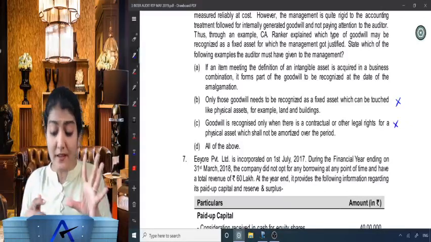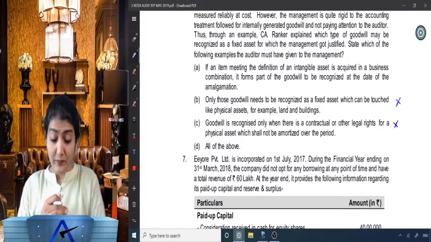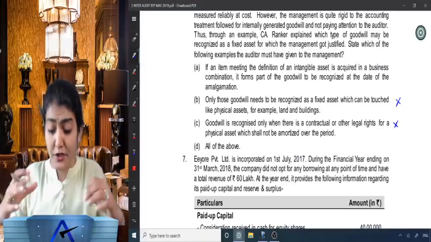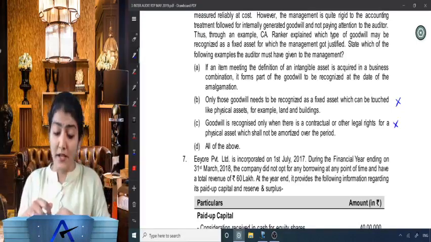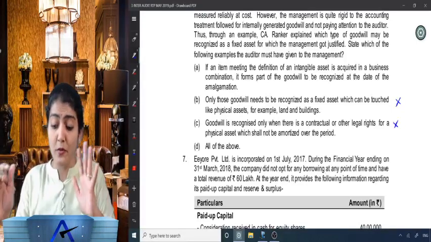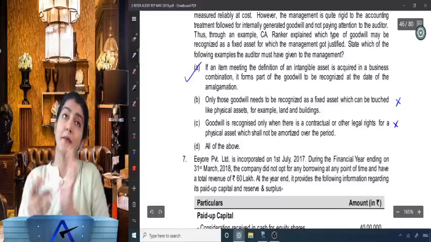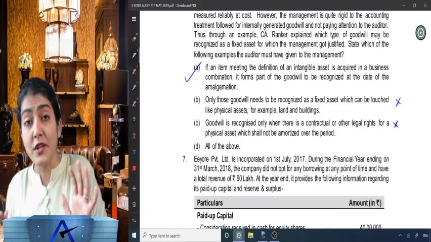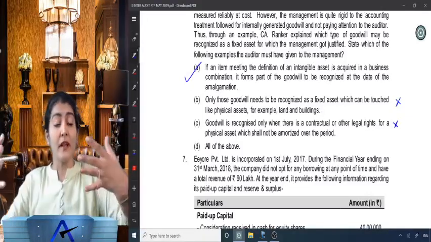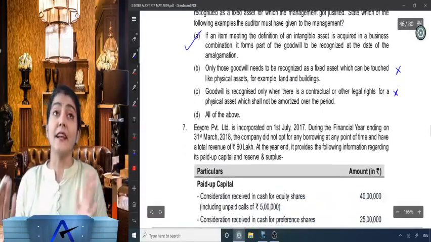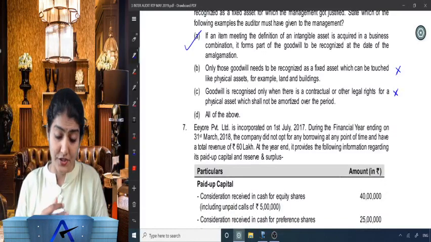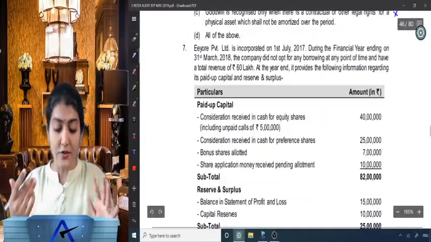Right, but the first sentence seems to be making sense over here. If an item meeting the definition of an intangible asset is acquired in a business combination, it forms part of the goodwill to be recognized at the date of the amalgamation. Right, so internally generated goodwill is not allowed, but goodwill arising on account of some business combination can be recognized as an intangible asset in the balance sheet. Okay, right, so A is the correct option.